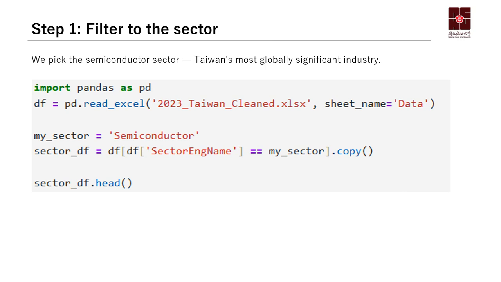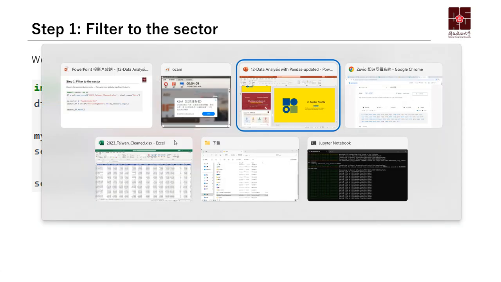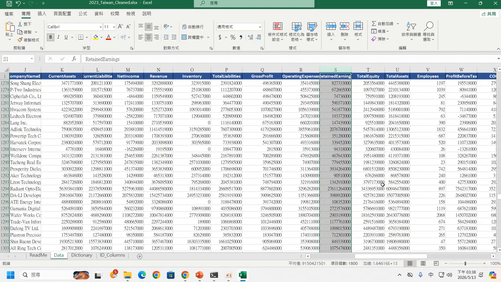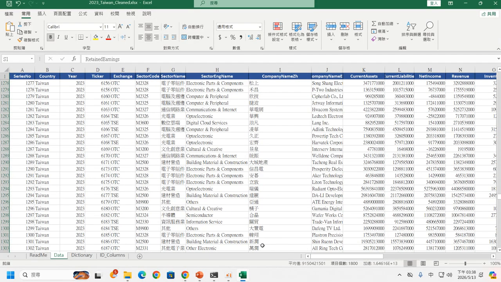First of all, we need to filter to the sector. How do we filter the sector? We define my sector is equal to semiconductor, because in our Excel file we have a sector English name column here, and we can see there is a semiconductor industry.